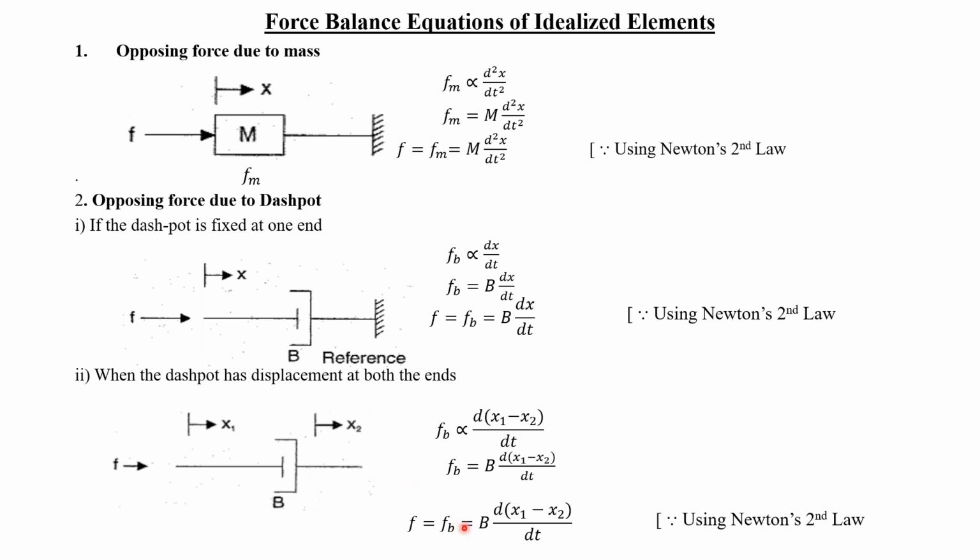Now using Newton's second law, we can find the applied force is equal to the opposing forces. Here there will be a single opposing force Fb, that will be equal to b into d by dt of x1 minus x2, that is already derived. So this is an opposing force due to dashpot.